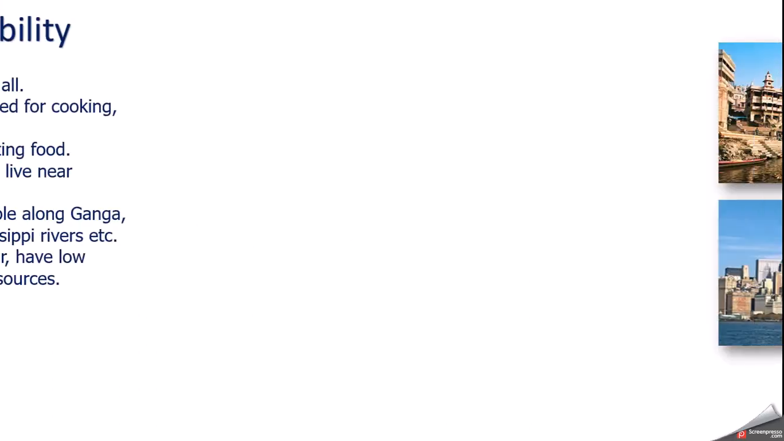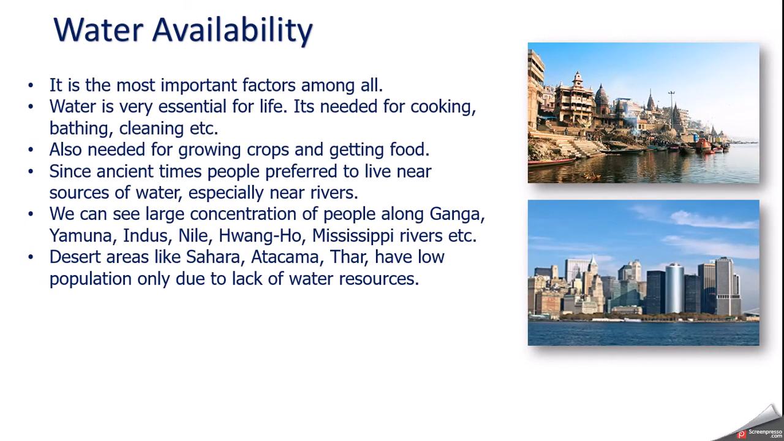Water availability. Students, you know that water is the most important resource on the earth. On this earth, living beings are found only because of water. You may have studied that so far scientists have not found life anywhere in the solar system or in the nearby star system. Why? Because water is not available. We cannot imagine life without water. And that's why water is the most important factor among all factors. Wherever water is available, people are found. If water is not available, people are not found there.